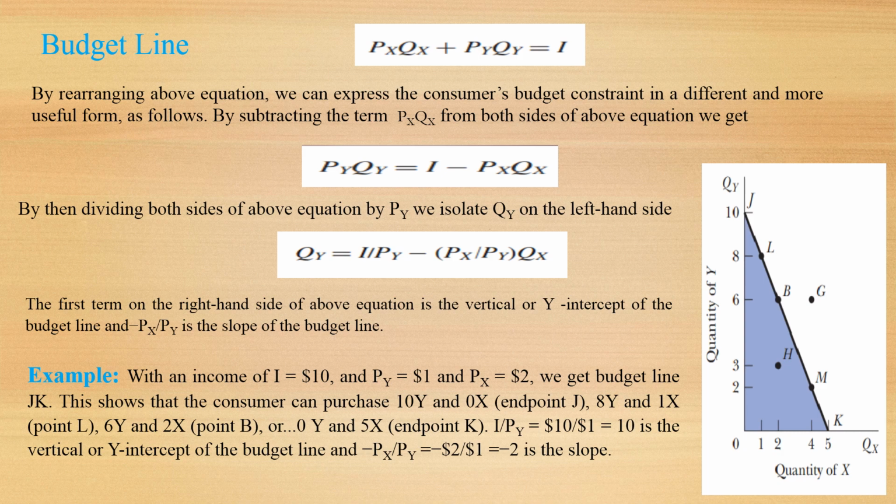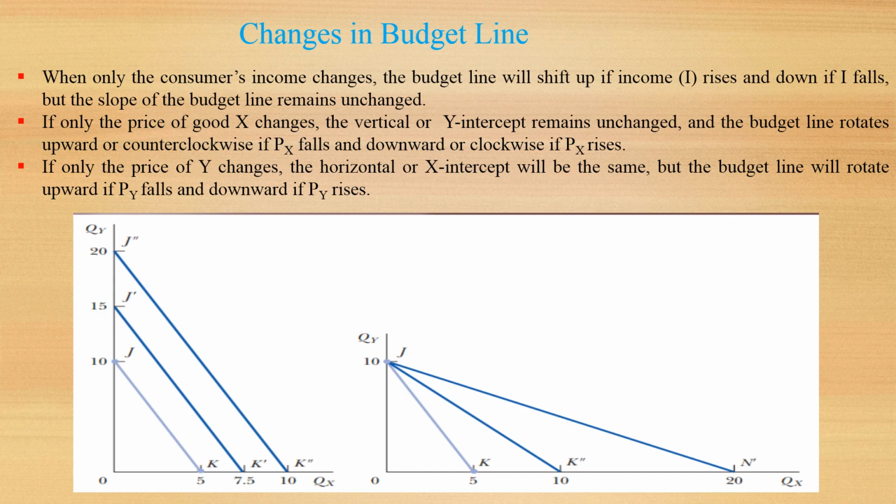Here we have the budget line, we have quantity of Y on the vertical axis, we have quantity of X on the horizontal axis. Changes in the budget line. What are the factors that can change the budget line? When only the consumer's income changes, the budget line will shift up if income I rises and down if I falls, but the slope of the budget line remains unchanged.